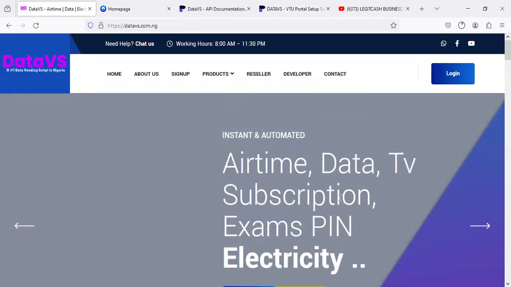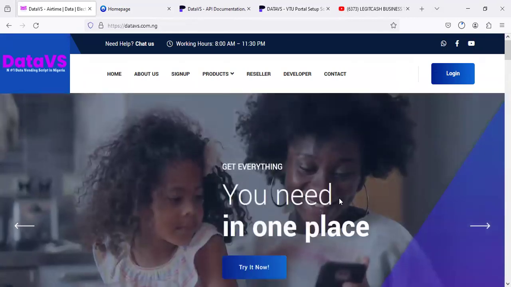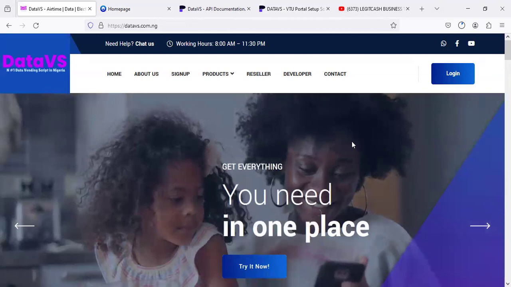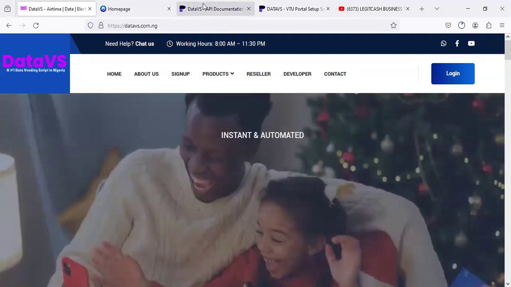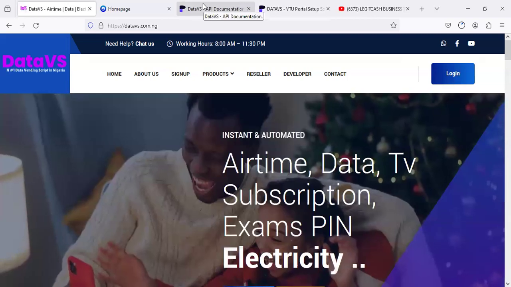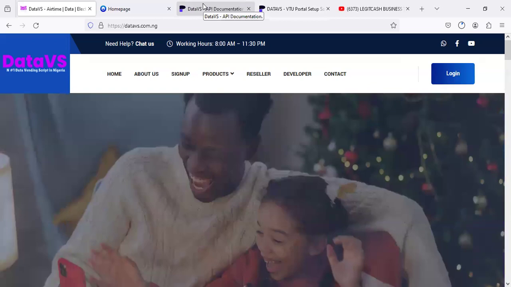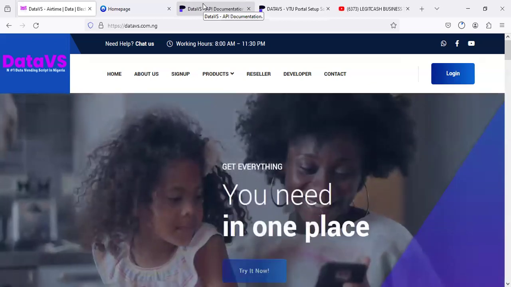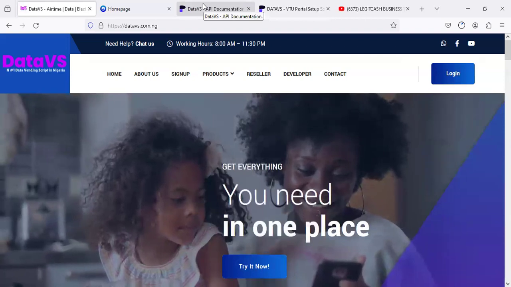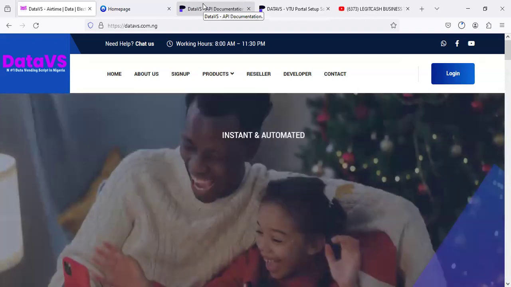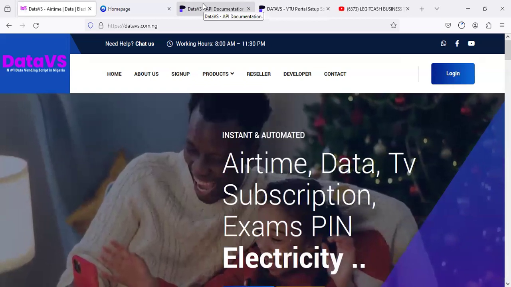So please get started right away, either to get the application or to own yourself a VTU website or to become a vendor. Whichever way you want to do it, it is all 100% available right now. We officially launched this solution, which is Data VS. Look at the name, Data VS, which is the number one data vending script in Nigeria. You use it to build a VTU site that focuses on airtime, data, cable subscription, API, and VTU portal setup.